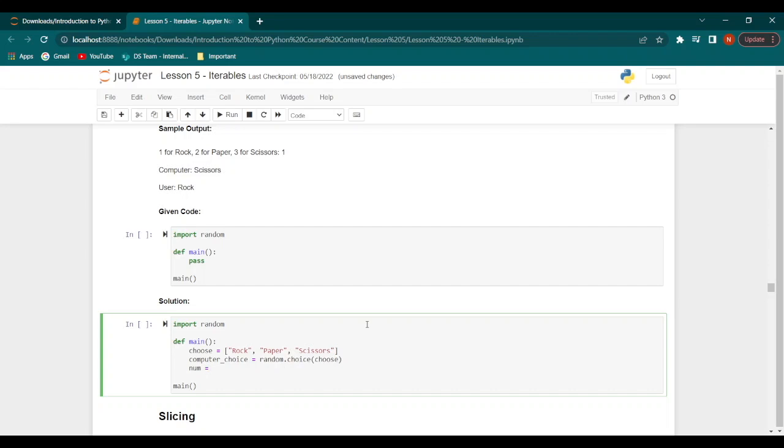Next, we have a variable num, which will input 1 for rock, 2 for paper, or 3 for scissors from the user. So this will prompt the user to put either 1, 2, or 3 according to their choice.